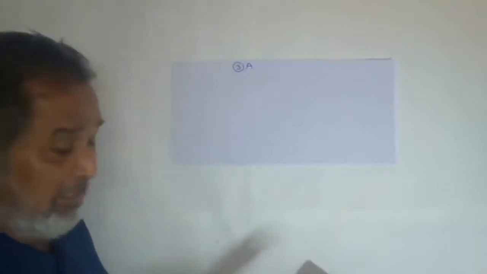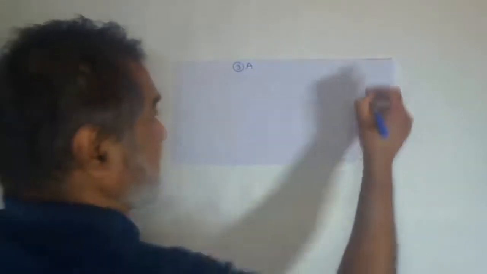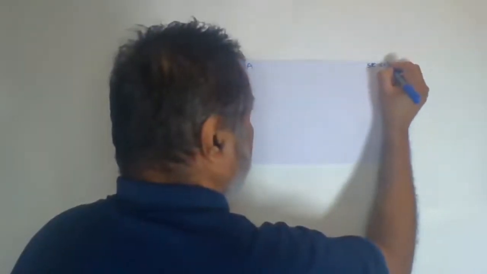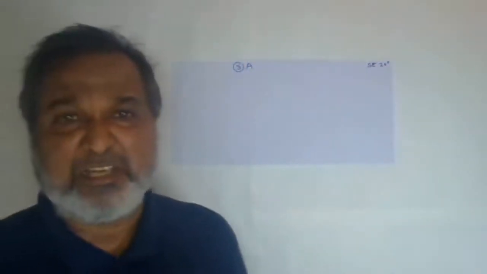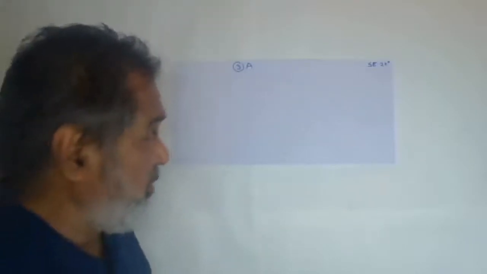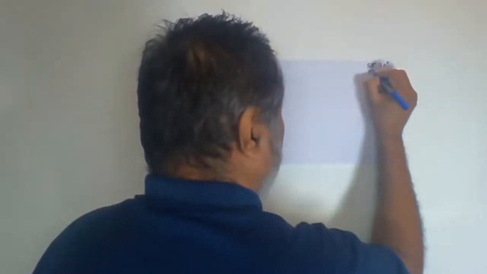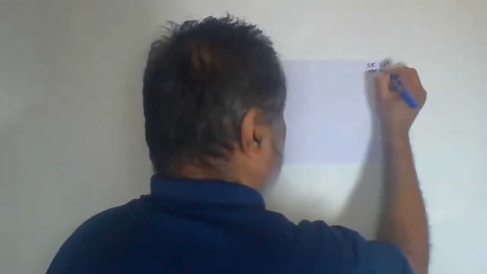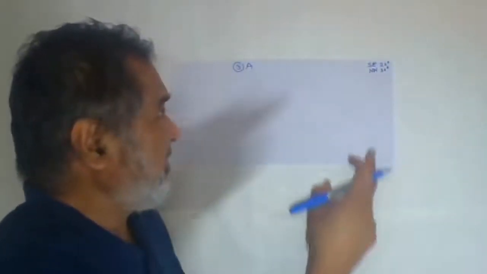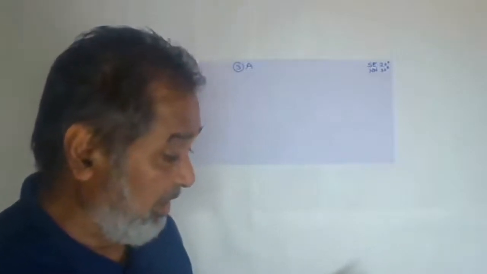A shell bed. Here it is given that the shell bed is dipping in the southeast direction with an angle of 20 degrees, and it is exposed on a slope which is sloping towards the northwest with an angle of 30 degrees. So on both sides the hill slope is given, southeast as well as northwest, with an angle of 30 degrees.